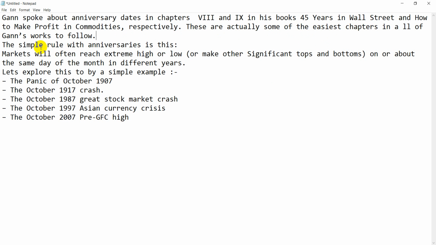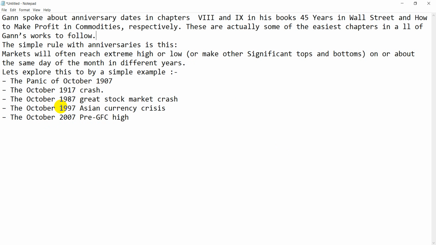Very simple. The simple rule of anniversary is that the market will often reach extreme highs and lows on or about the same day and month in different years. So basically any given date where the market has made a significant top or bottom is a very important anniversary date. He has given examples of October 1907, October 1970, 1987. Most of the crashes occur in October.